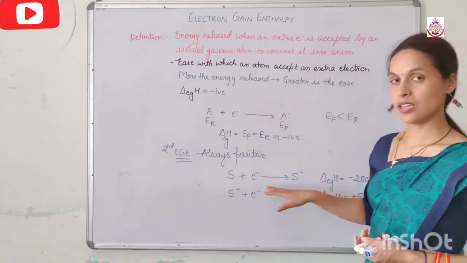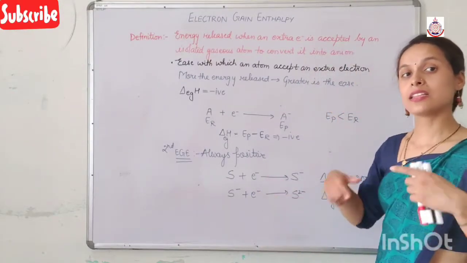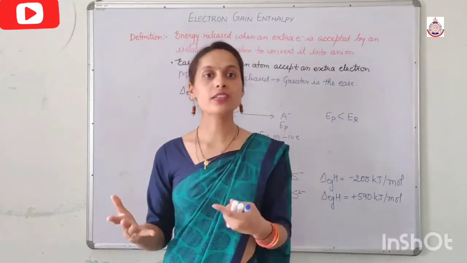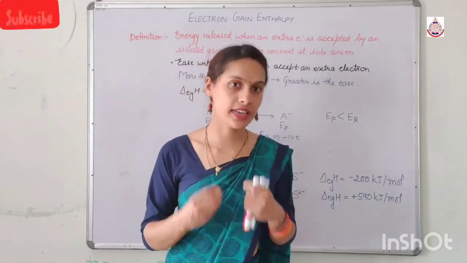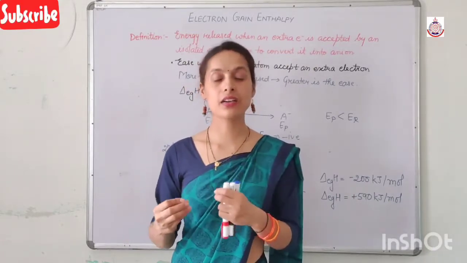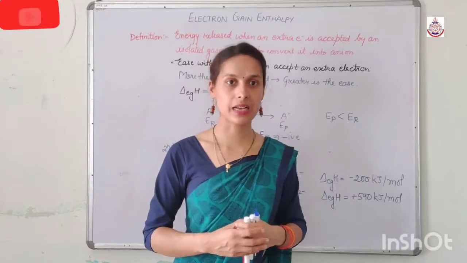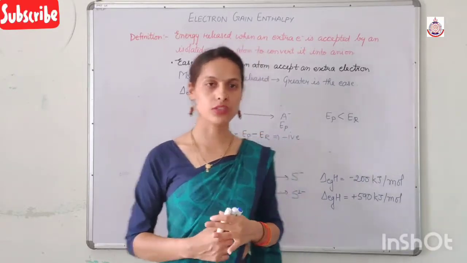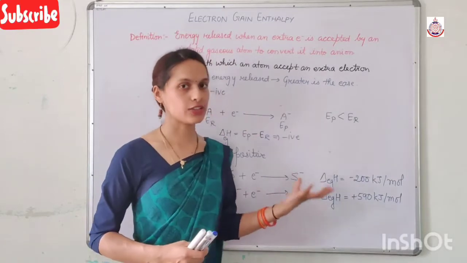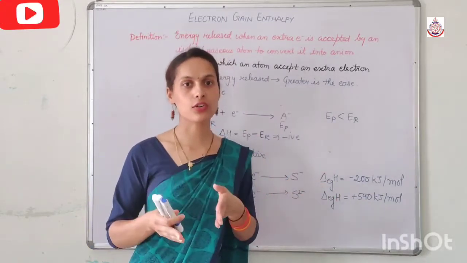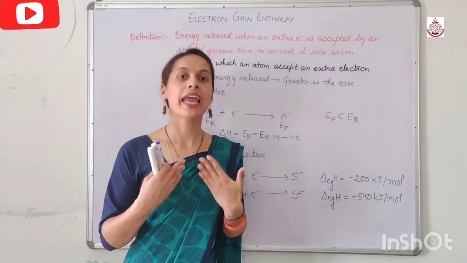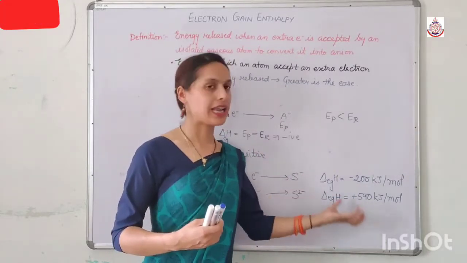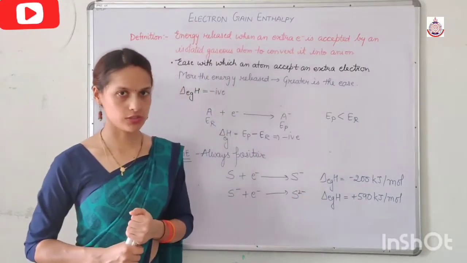But in this case we say that the second electron gain enthalpy is always positive, though our first electron gain enthalpy is negative. The second electron gain enthalpy is always positive because of inter-electronic repulsion; we have to supply extra energy from the outside. That's why the second electron gain enthalpy is always positive.